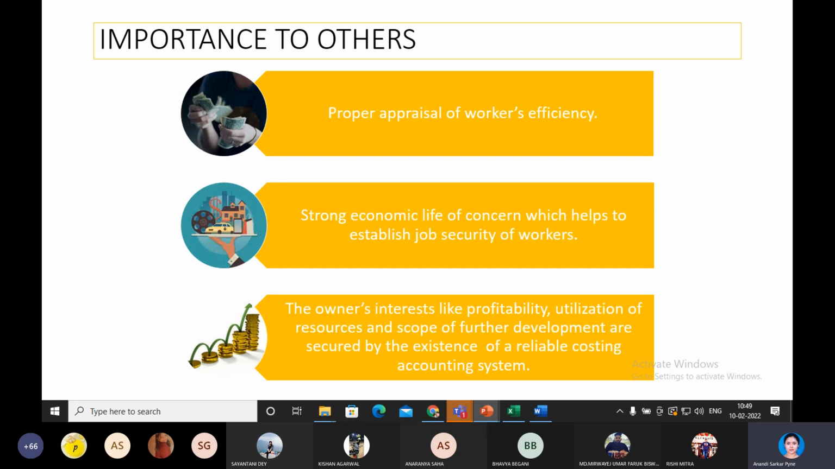And by the existence of a reliable cost accounting system, as I have pointed out earlier, profit is definitely going to increase. There will be optimum utilization of resources, and with proper decision making by using the cost accounting system, the company will grow.